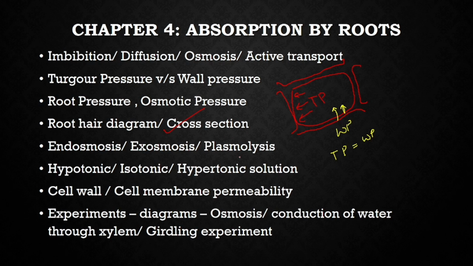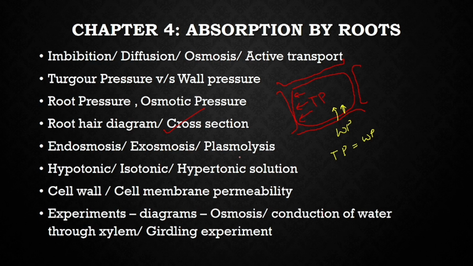Plasmolysis is a condition of the cell when the cell membrane shrinks away from the cell wall. So when a cell is placed in a hypertonic solution, water from the cell is lost. So the cell membrane shrinks towards the center, creating a condition called plasmolyzed cell. Now this is the reason for excessive fertilizer use. What happens then, if you just sprinkle salt in your lawn, the grasses will die. So this we are going to give in application based question. The question can come in the examination.